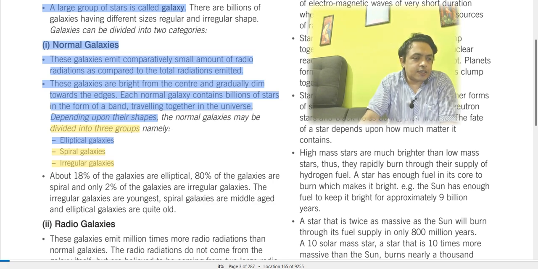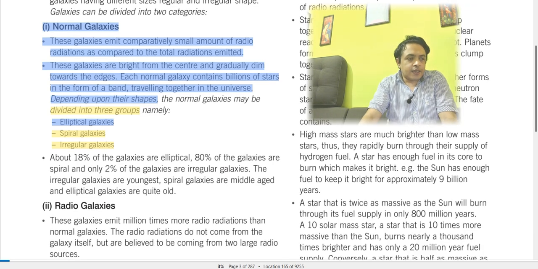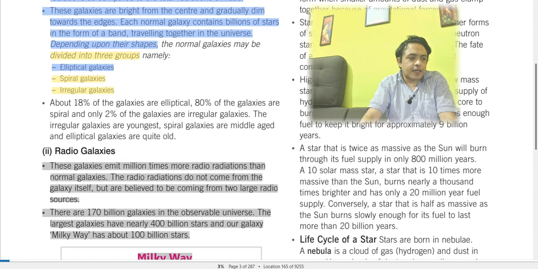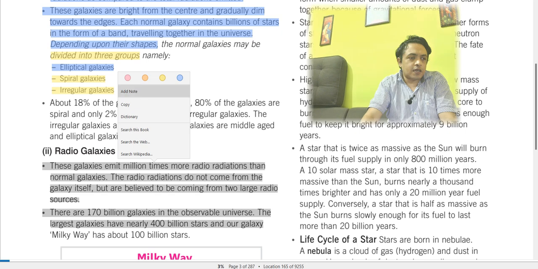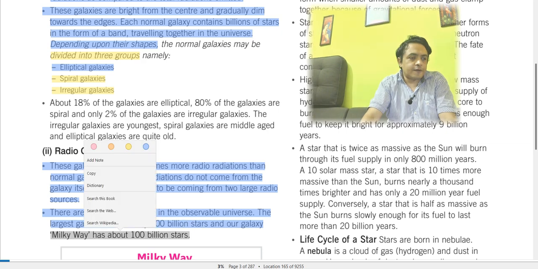The irregular galaxies are youngest, spiral galaxies are middle-aged, and elliptical galaxies are quite old. And radio galaxies emit millions of times more radio radiation than normal galaxies. There are about 170 billion galaxies in the observable universe. The largest galaxies have nearly 400 billion stars, and our galaxy, the Milky Way, has about 100 billion stars, right?